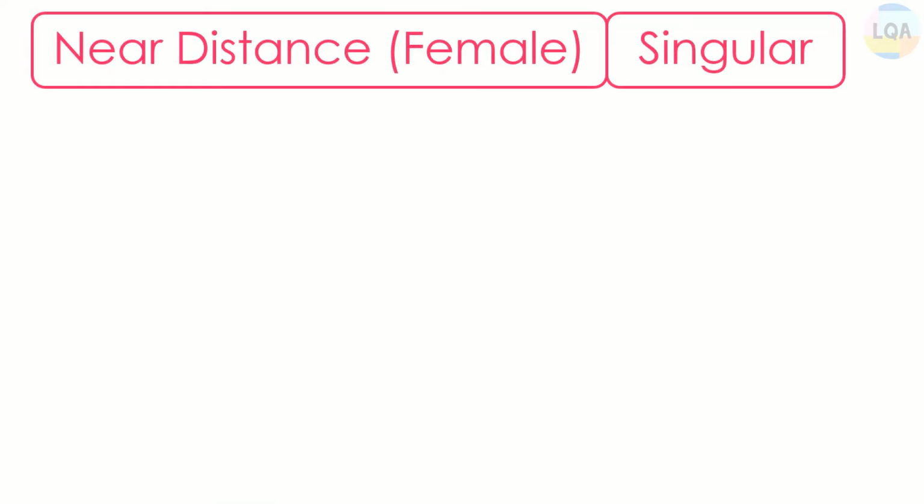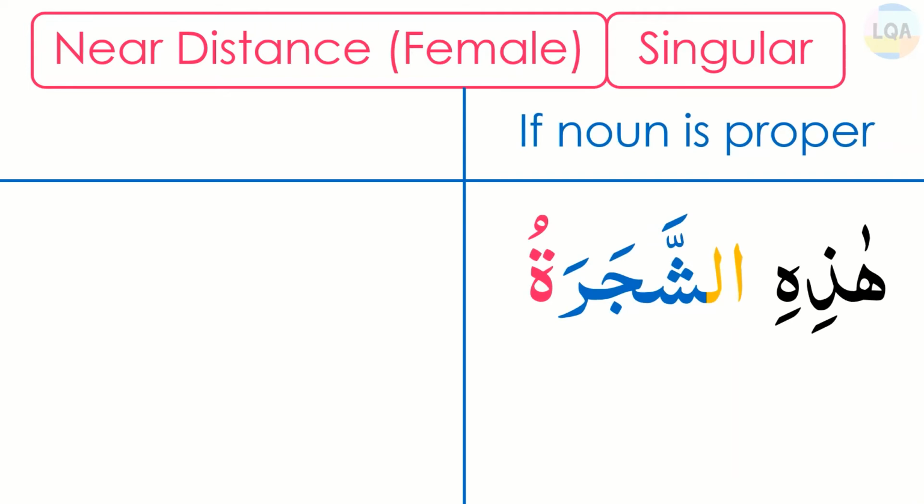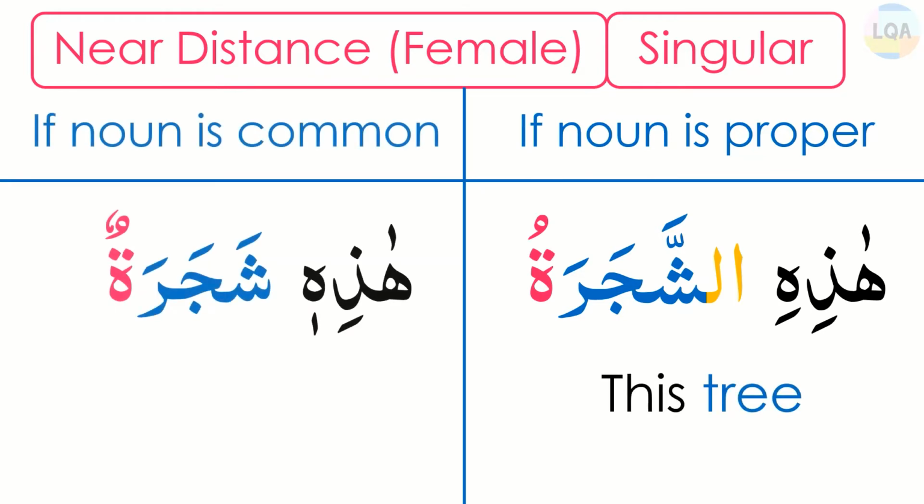Let's see some examples of singular near distance pointer of female gender, which is hazihi. If the noun is proper like hazihish shajaratu, then the translation will be this tree. But if the noun is common like hazihi shajaratun, then the translation will be this is a tree.